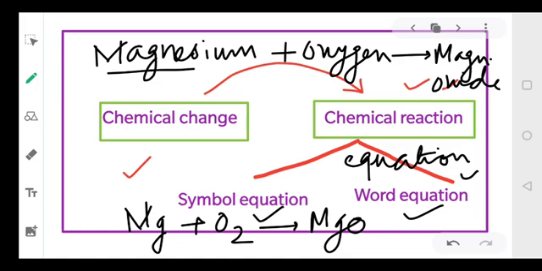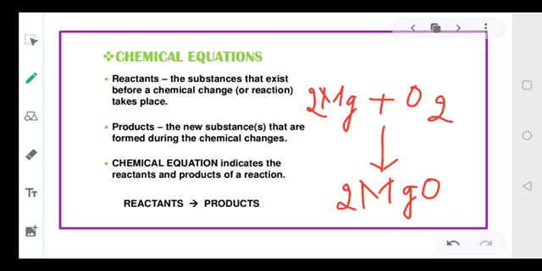So symbol equation means when we use symbols of the elements. Word equation means when we use complete words. So dear students, in chemistry, we will always use symbol equations. So coming to the chemical equation.